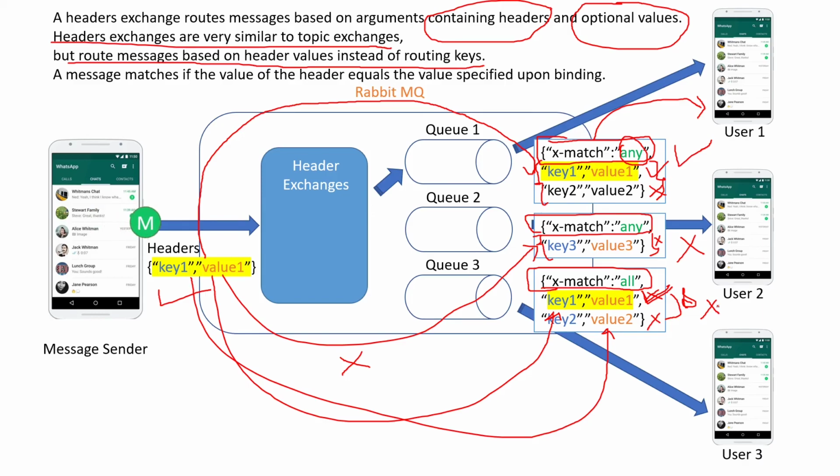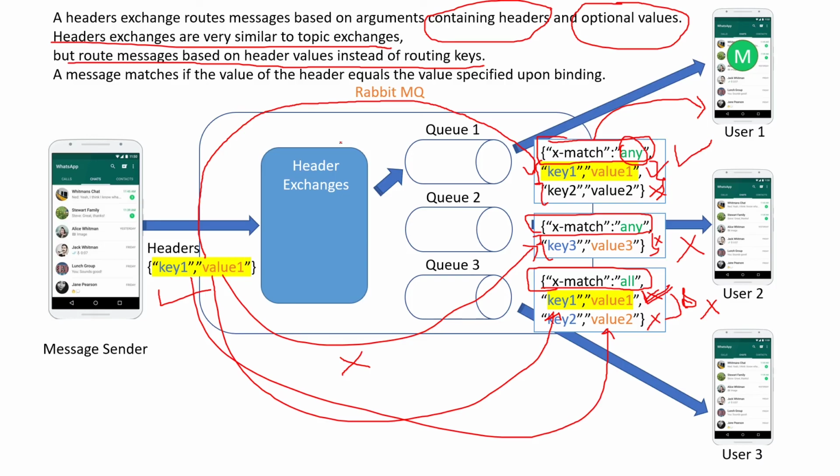Okay, so the exchange, basically as I said earlier, the responsibility of the exchange is to route the messages based on these matches, bindings, header matching and the routing keys. Okay, so this message will be delivered to the particular user. Okay, this is called header exchange.